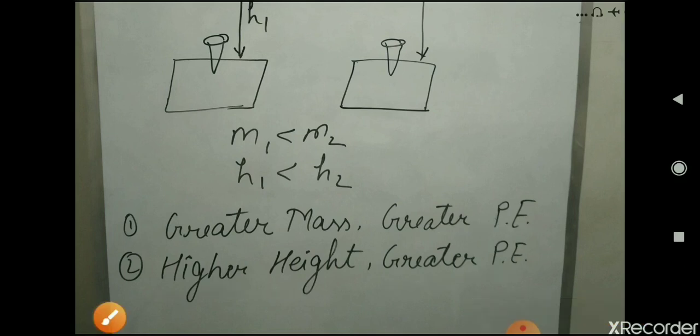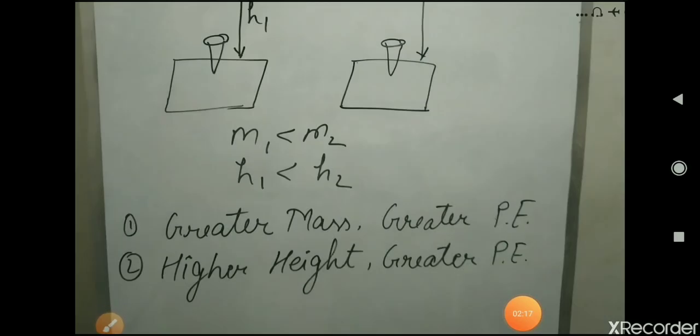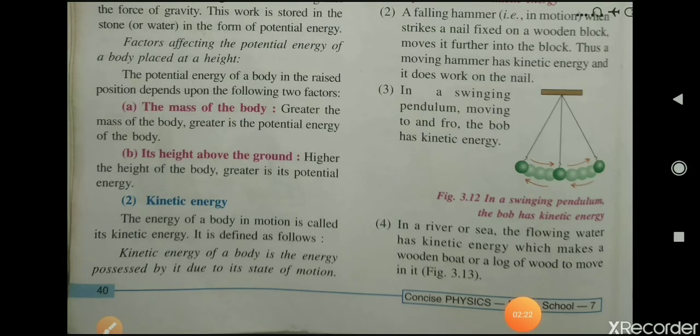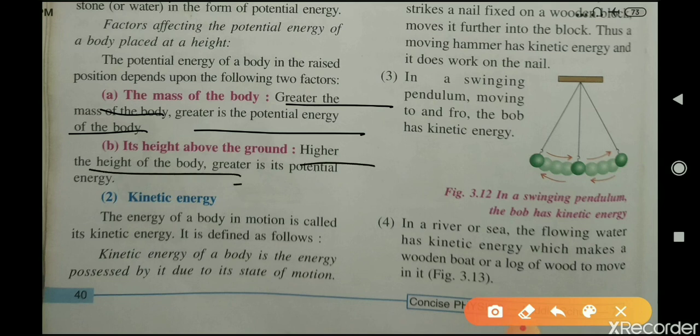So I think you all must have understood the factors that are affecting the potential energy of a body. Let's see one more time. The greater the mass of the body, greater is the potential energy of the body. Higher the height of the body, greater is its potential energy. I hope you all must have understood this.